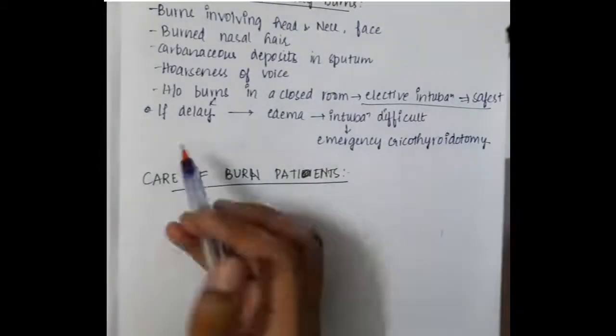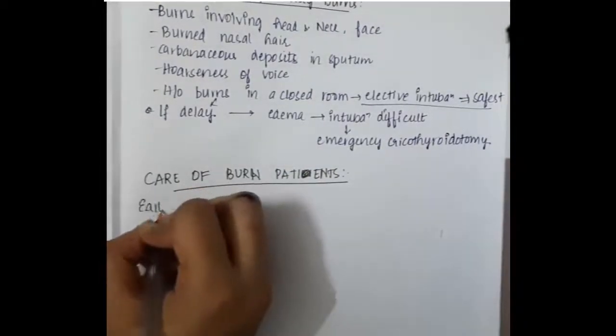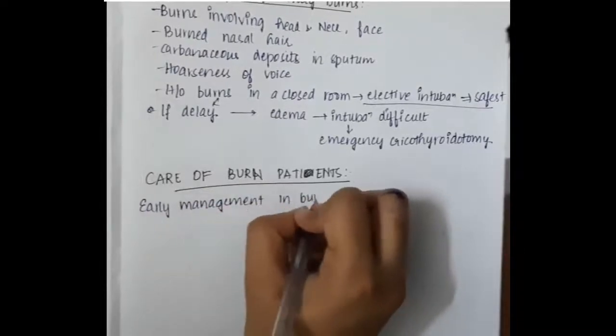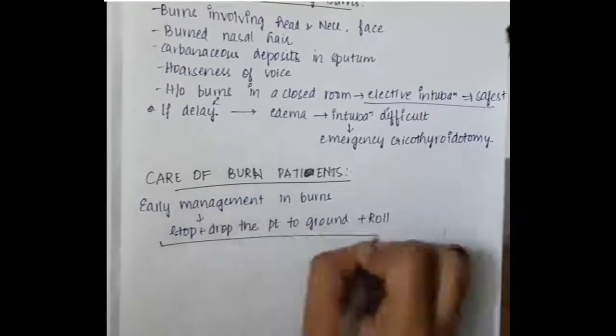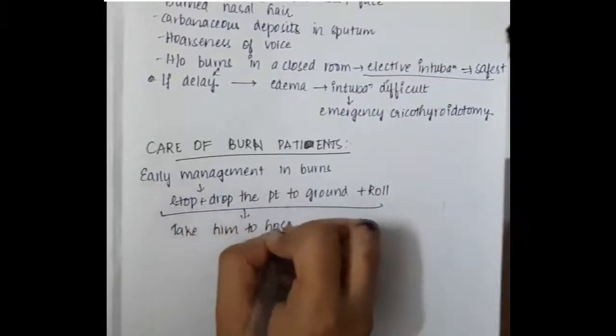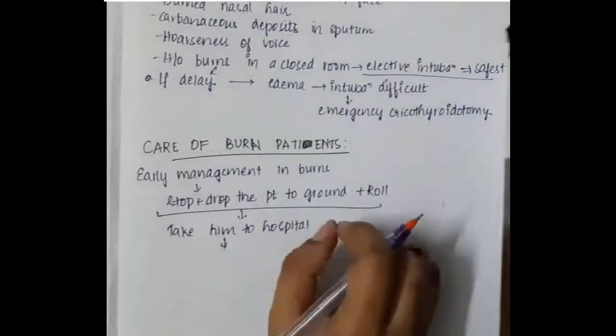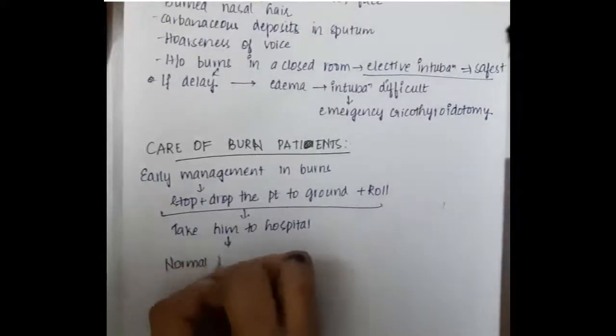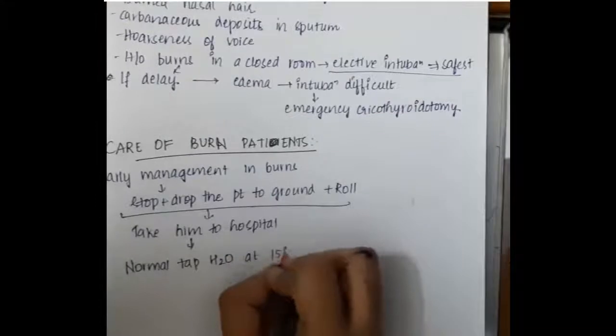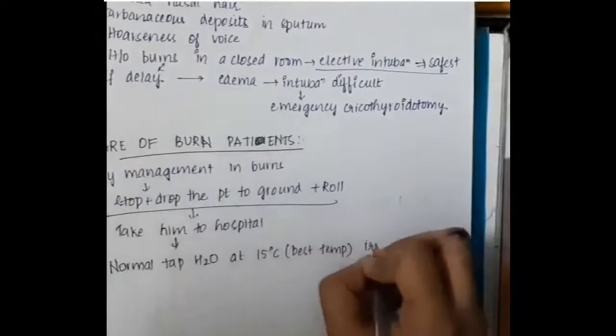Then what about the care of burn patients? In the early management of burns, you have to stop, drop the patient to the ground and roll him, and then take the patient to the hospital. Normally, tap water at 15 degrees Celsius is the best temperature.